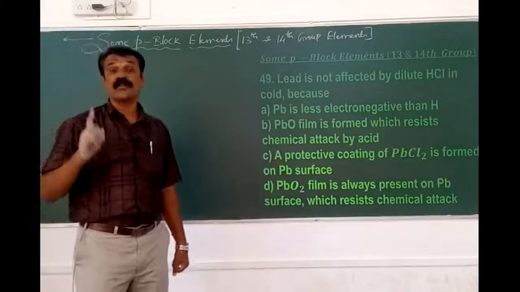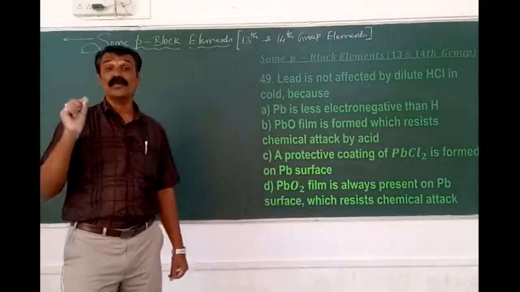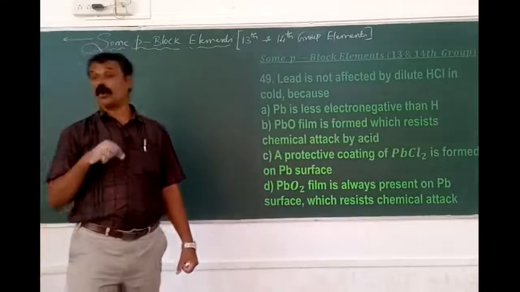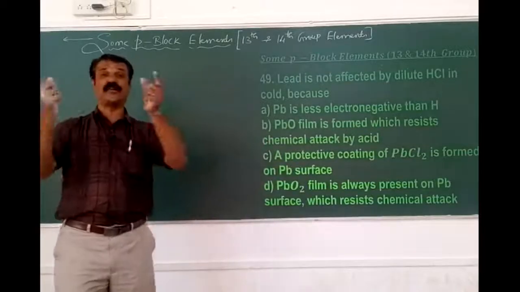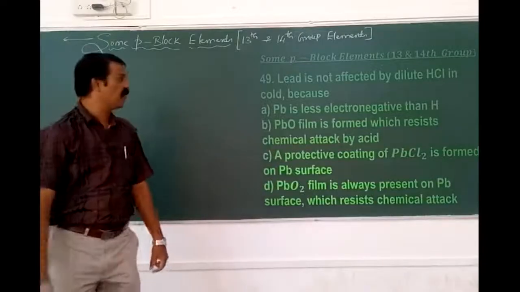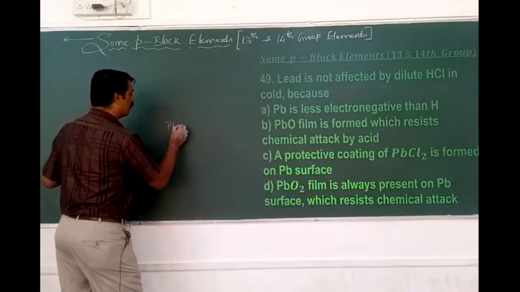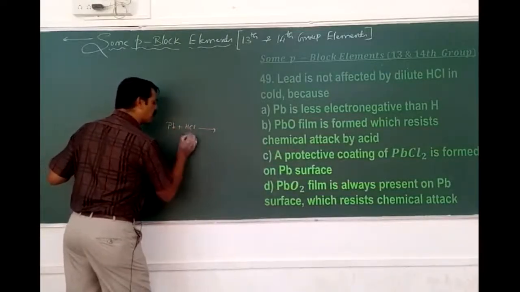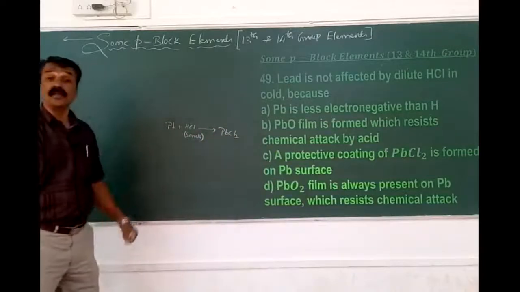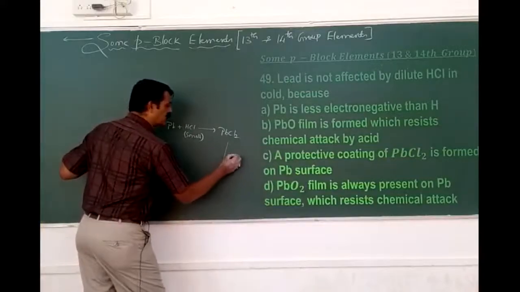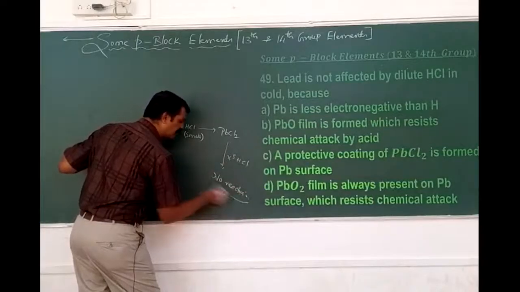As in the previous session when we discussed the reactivity of aluminum with atmospheric air, aluminum is the best example for a self-protecting metal. Why? Because it forms a very thin and insoluble layer of aluminum oxide which prevents further attack from the atmosphere. Similarly, this lead first reacts with a very small quantity of HCl to form PbCl2. When it meets the excess of HCl, there is no reactivity. This is called passivity.